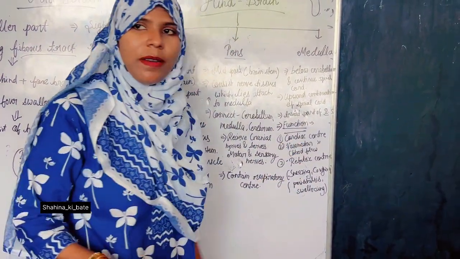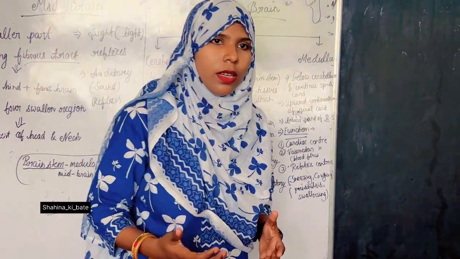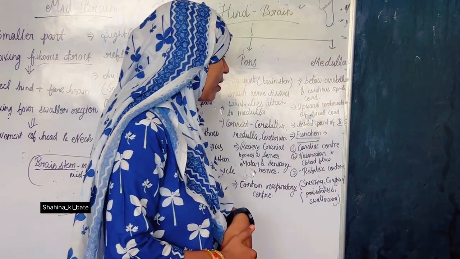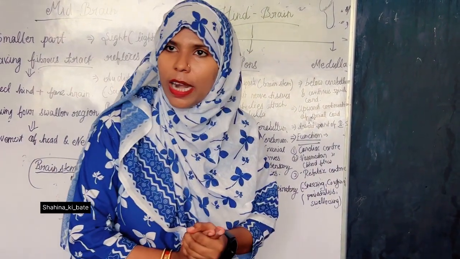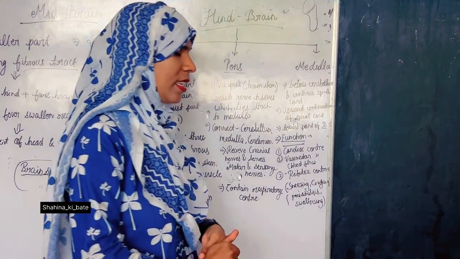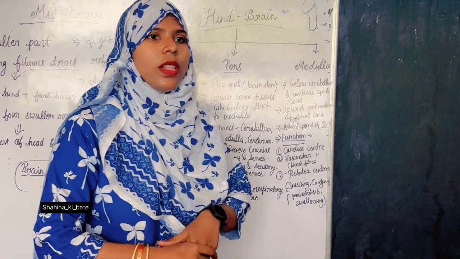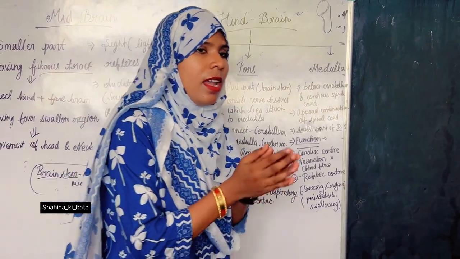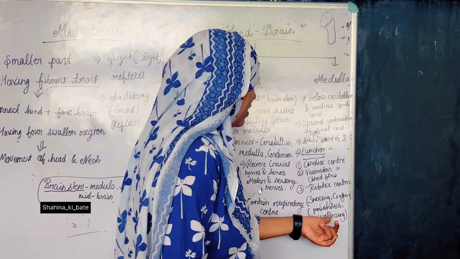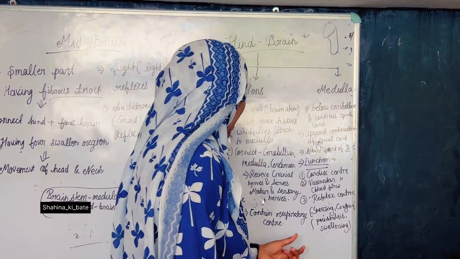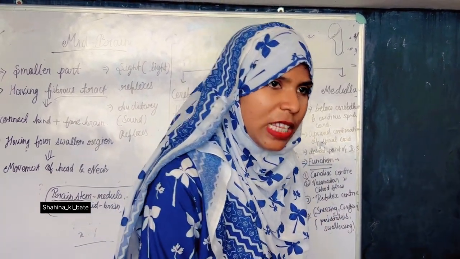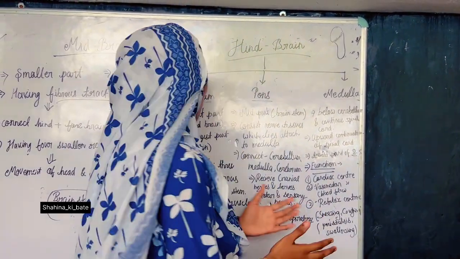What is the function of the medulla? It is the cardiac center, means it controls the activity of the heart. Next, it is the vasomotor center. What is the vasomotor center? It regulates the blood flow in our body. Next, it is the reflex center. Reflex center means it controls reflex actions. There are limited reflex actions controlled by the medulla, such as sneezing, coughing, peristalsis and swallowing. And also it is the respiratory center. It is also helpful in respiration. So students, now